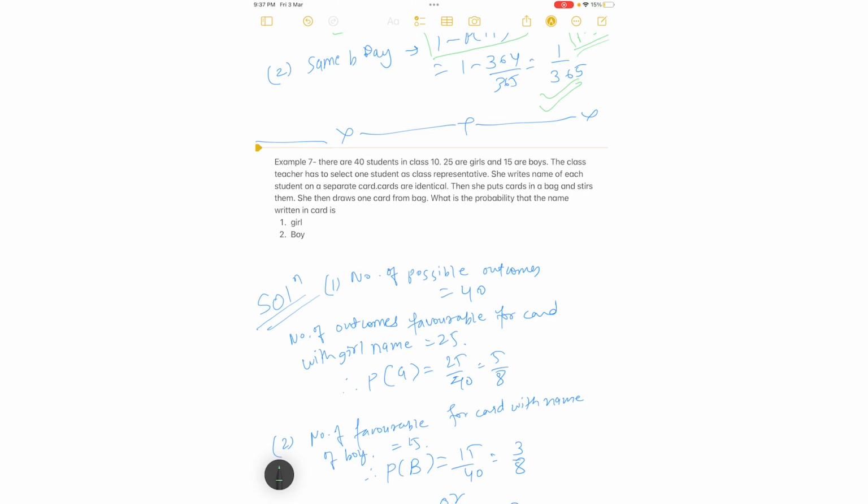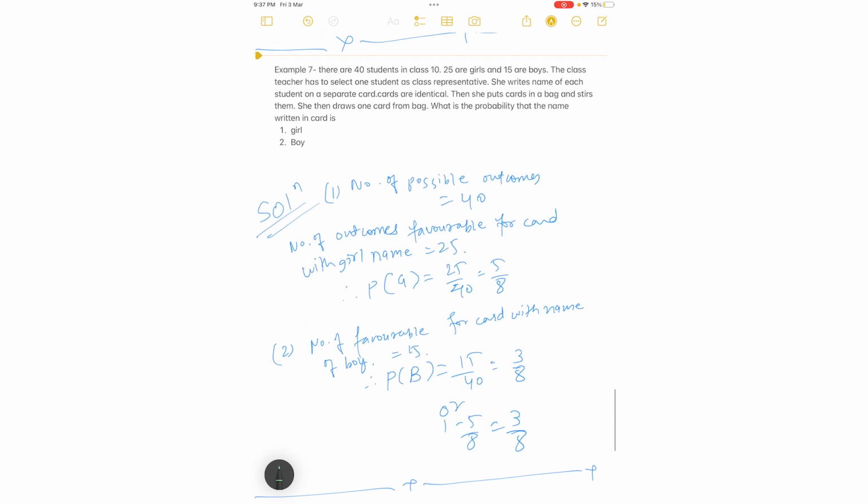So, I hope you understood the question. What the teacher is saying is that she has written some names on chits. She shuffles those chits and whenever she picks one card, what is the probability that it will be a girl's name? I hope you got this. So, now let's try to solve this question. The total number of possible outcomes will be 40. Why? Because there are a total of 40 students in the class, correct. So, the possible outcomes will be 40 obviously.